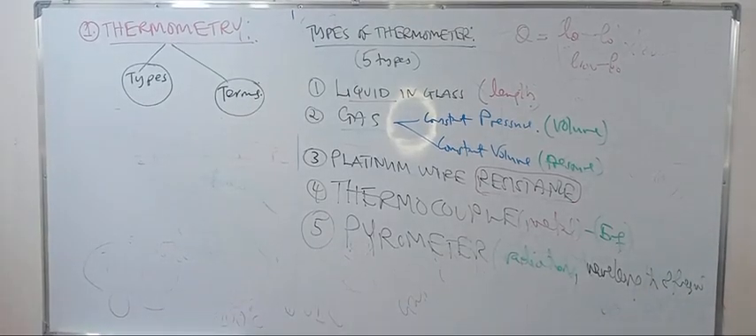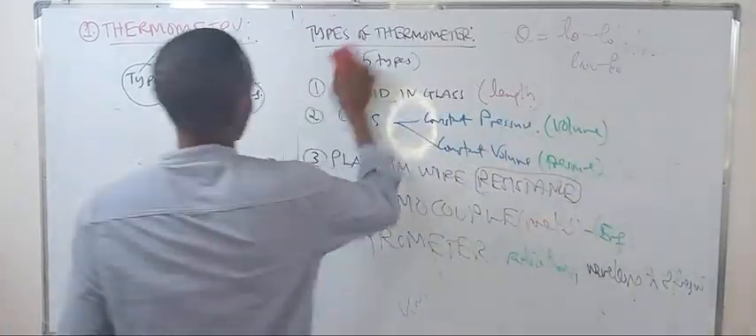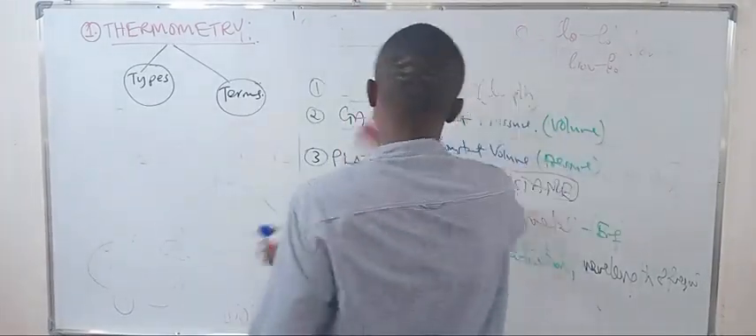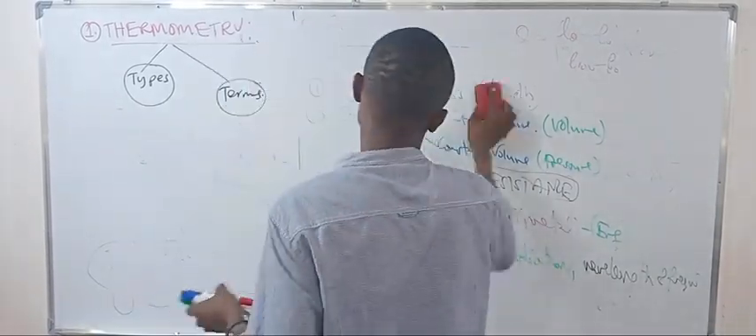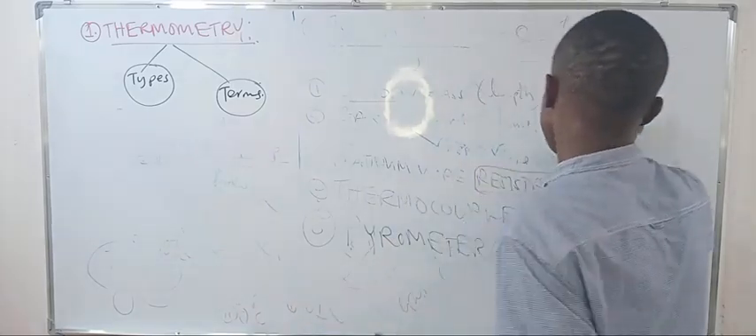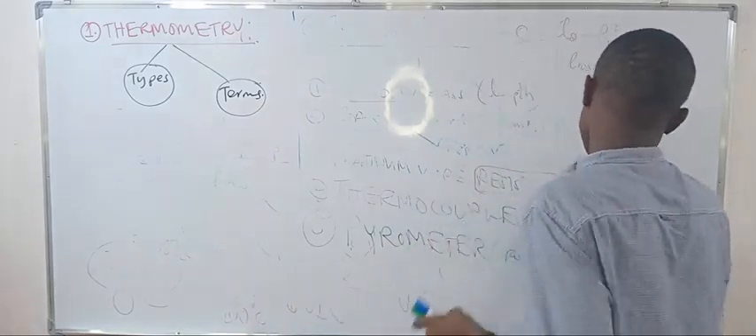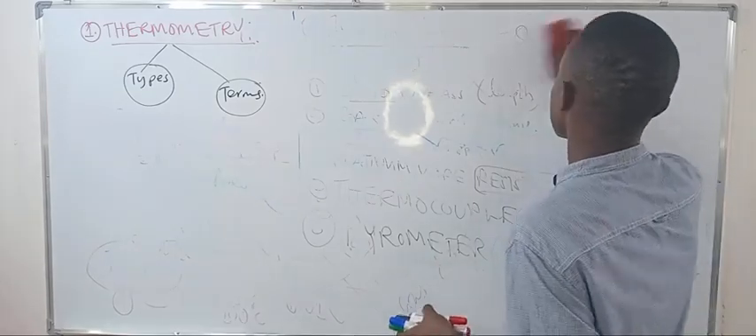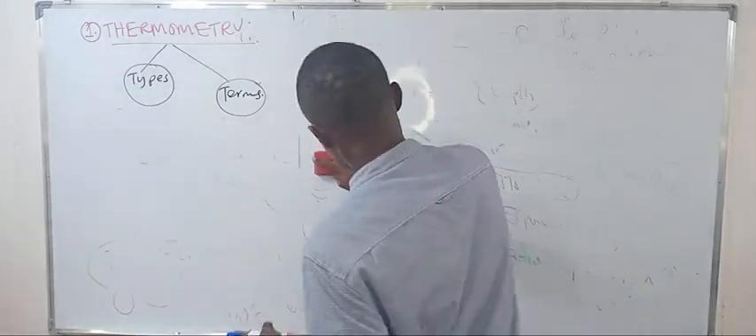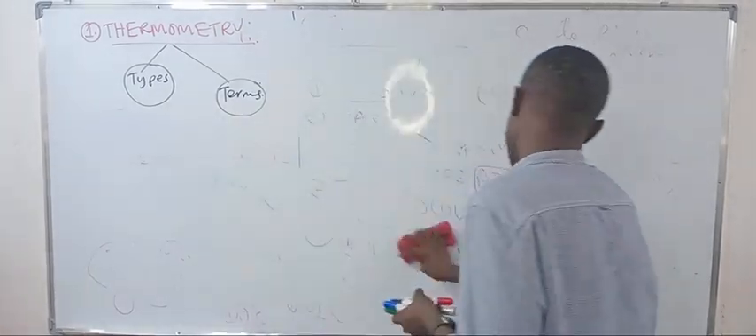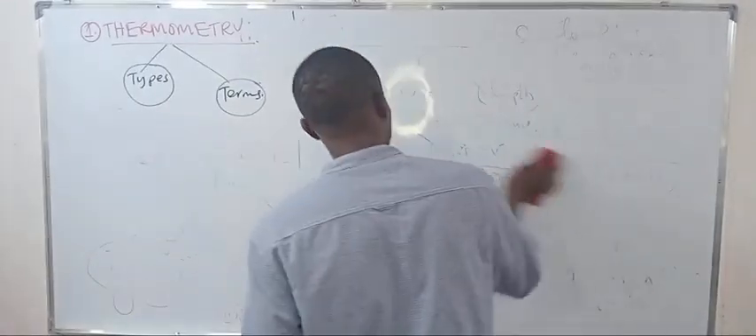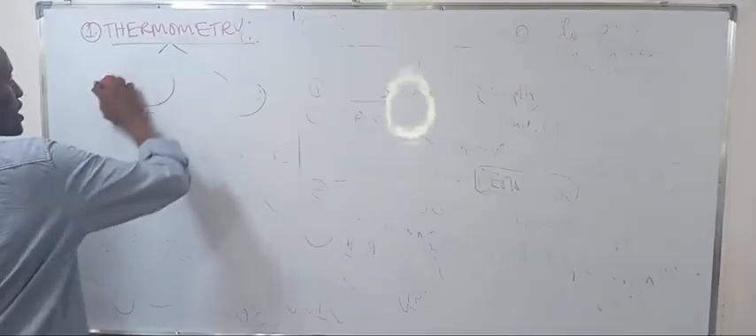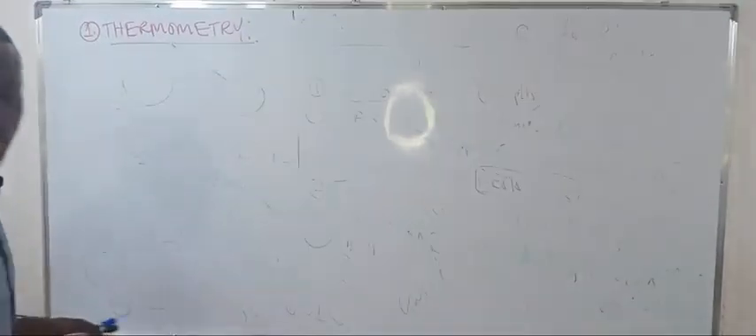Okay, so we're going for the types now. Talking about the types of thermometer, we have the liquid in glass thermometer. This is the type of thermometer in which liquid is filled in and the length changes according to the increase or decrease in temperature. The change in temperature and change in length are in direct proportion.